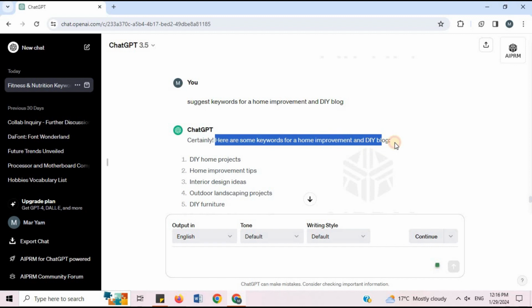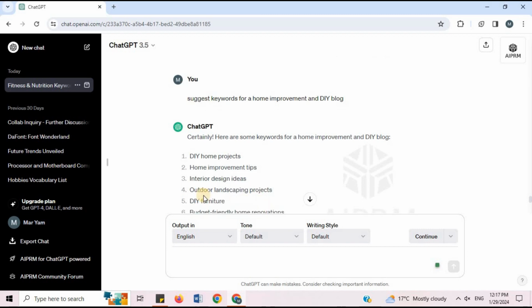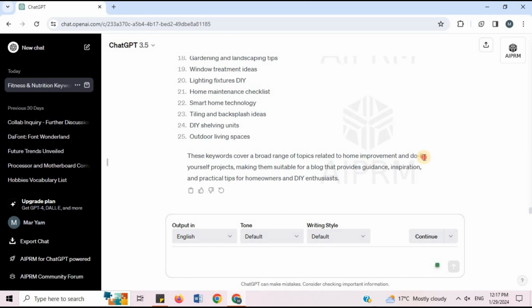Here are some keywords for a home improvement and DIY blog, like DIY home projects, home improvement tips, interior design ideas, outdoor landscaping projects, and many more. These keywords cover a broad range of topics related to home improvement and do-it-yourself projects, making them suitable for a blog that provides guidance, inspiration, and practical tips for homeowners and DIY lovers.